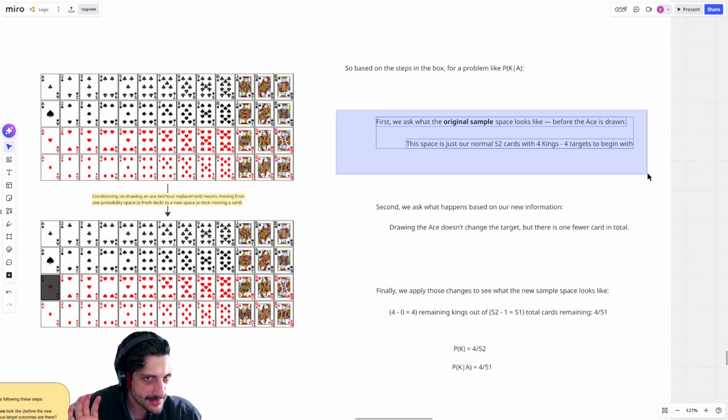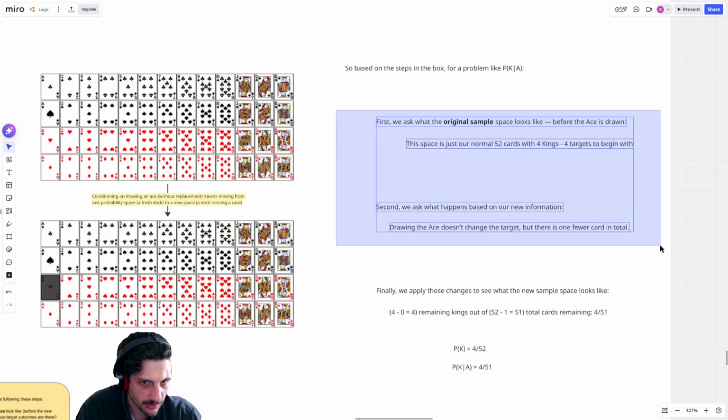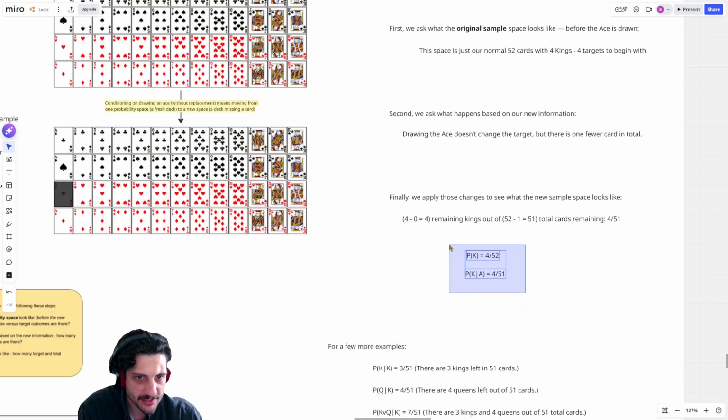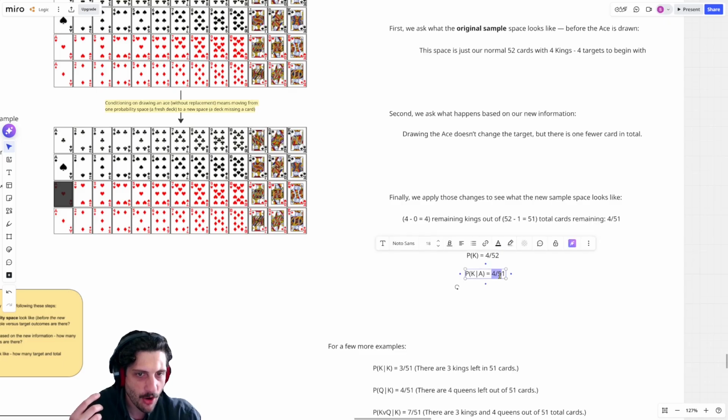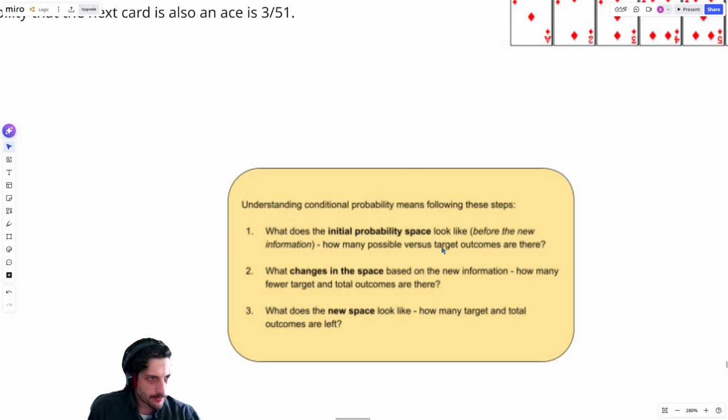We just slow it down by saying, okay, what's our original space? How does that change the total? And then how does that change the target? And that's what allows us to determine, based on that new information, how have things changed? How much more likely am I to get that king now that I learned an ace has already been drawn? So all of this is captured in these rules right here. Step number 1, what does your initial probability space look like? How many outcomes do you have and what are their likelihoods? Step 2 is to ask, okay, how does that change? What new information, and how does that change the target and total outcomes? And then finally, based on that change, what are the new results? How does that actually shift those targets and totals?